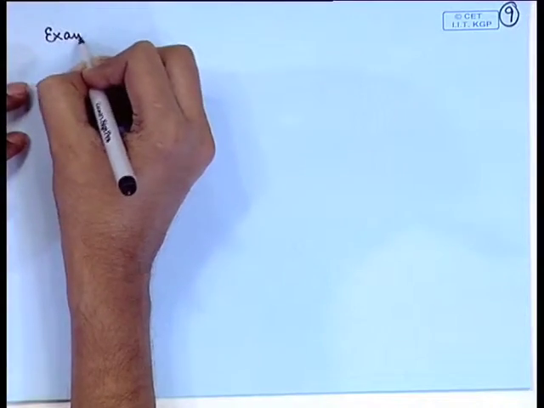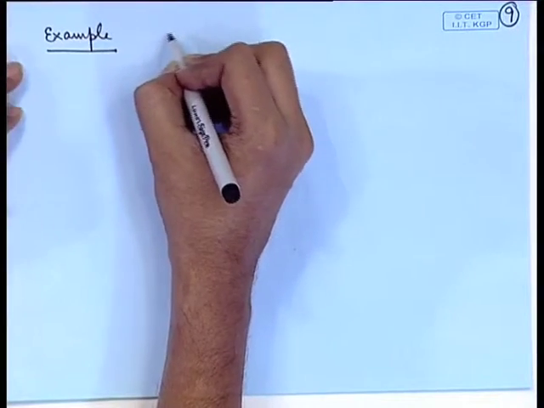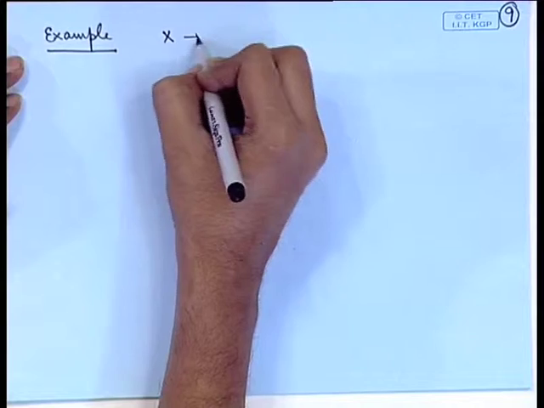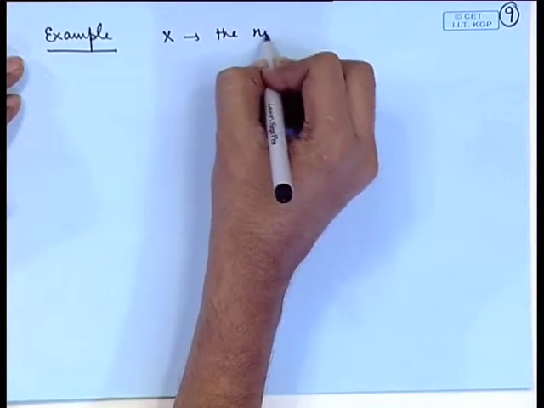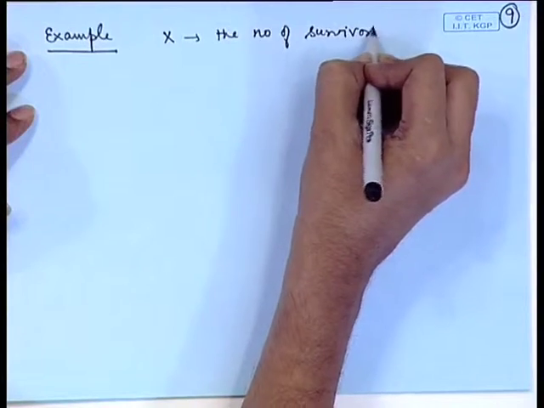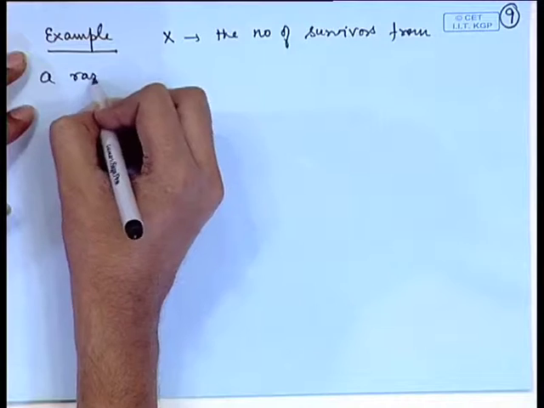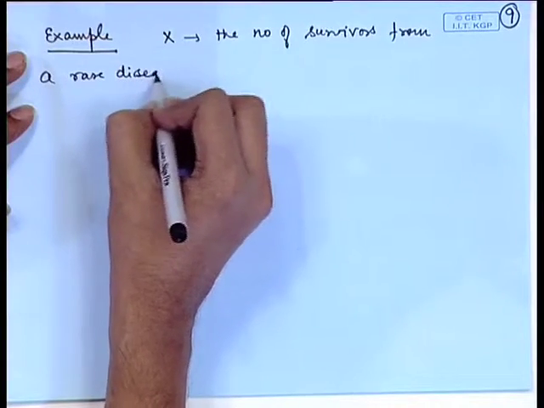Let us consider one application here. Let x denote the number of survivors from a rare disease.